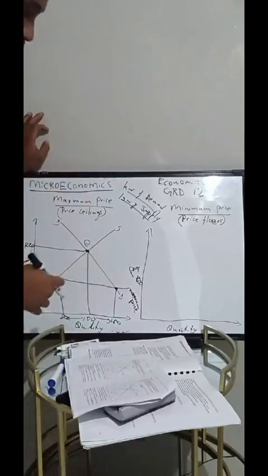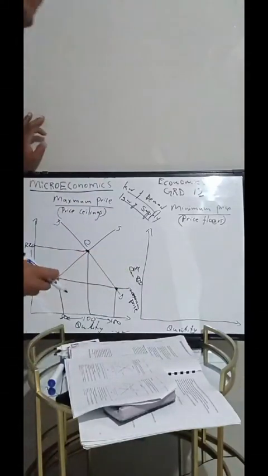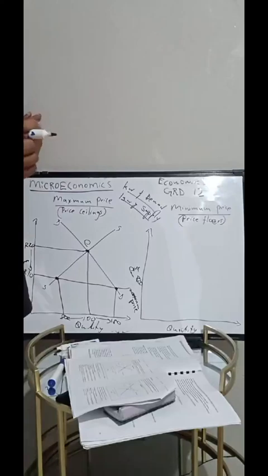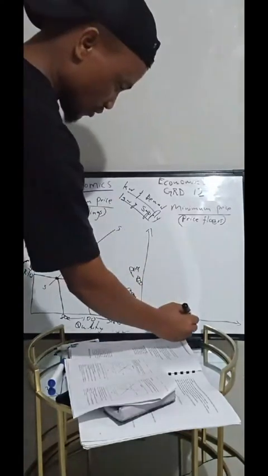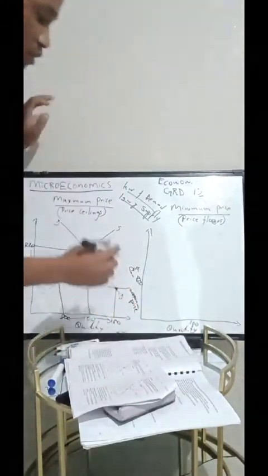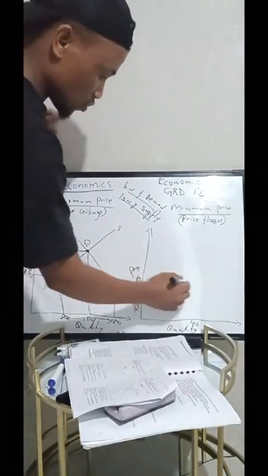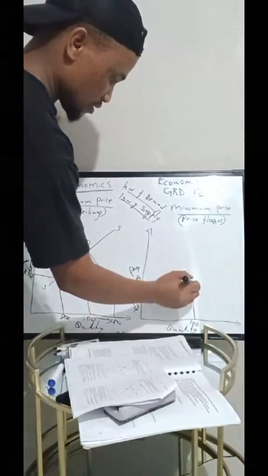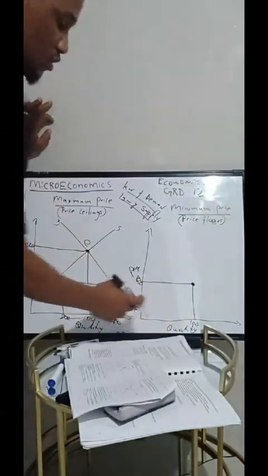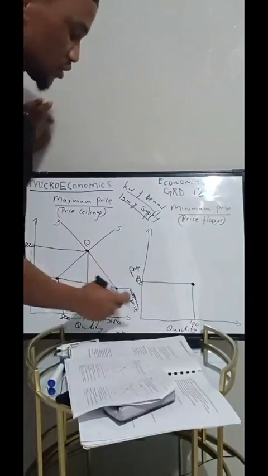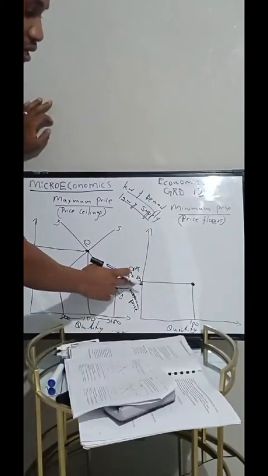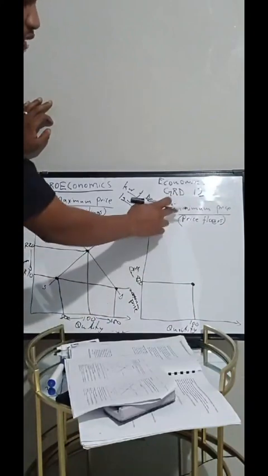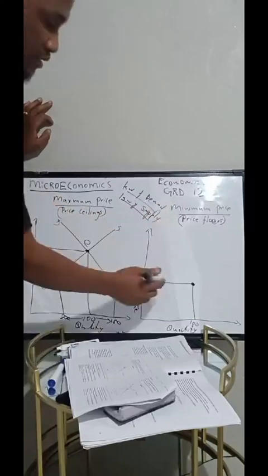At 20 rand we are able to produce, supply and demand 100 units. The demand and the supply meet here, at 100 units at the market price of 20 rand, before the implementation of the minimum price.